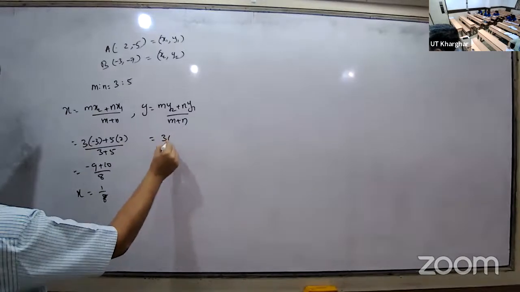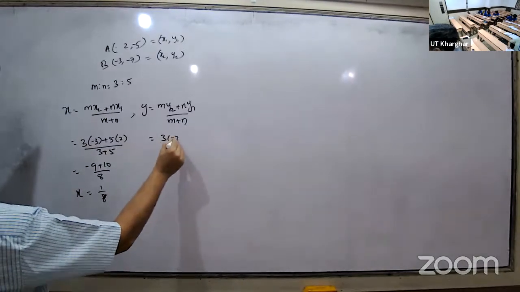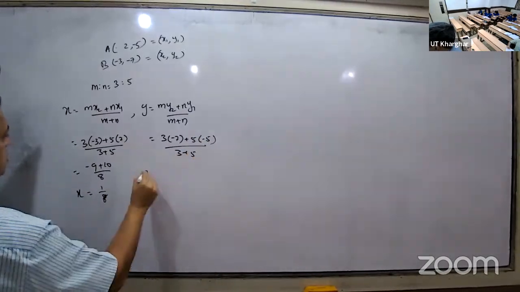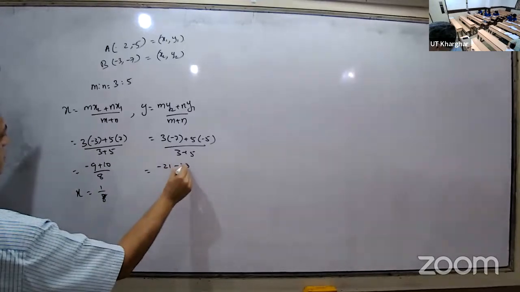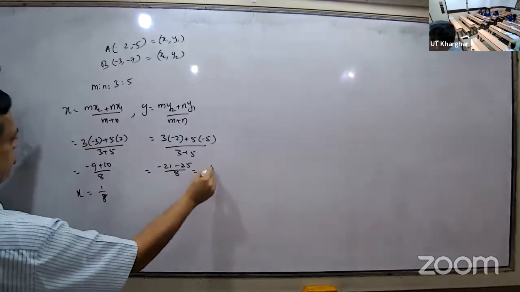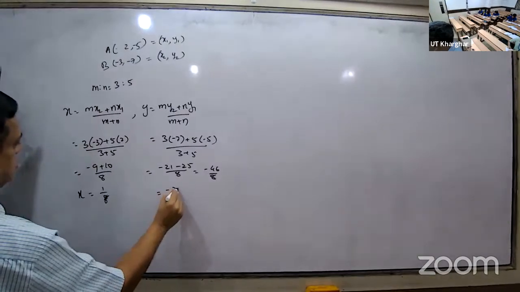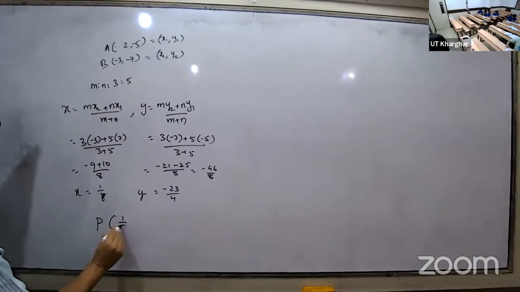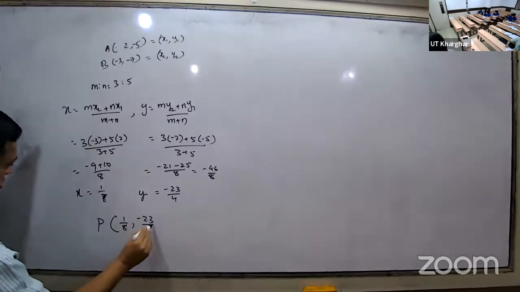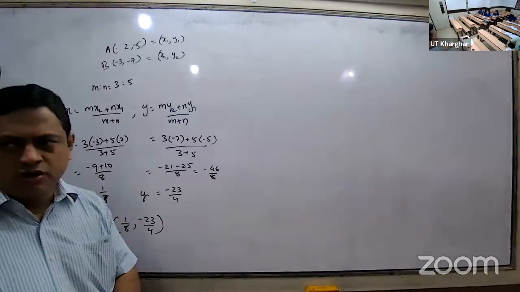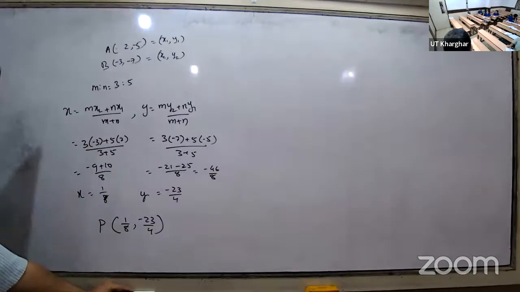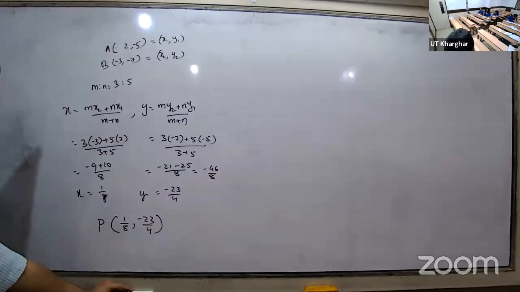Y is 3 times minus 7 plus 5 times minus 5 divided by 3 plus 5, minus 21 minus 25 divided by 8, minus 46 by 8, minus 23 by 4. Therefore, the coordinates of P are x comma y, 1 by 8, minus 23 by 4. Hope all of you followed. There will not be a question saying show that; you have to calculate. Myra, you did not get it. Srinidhi got it. Next question.